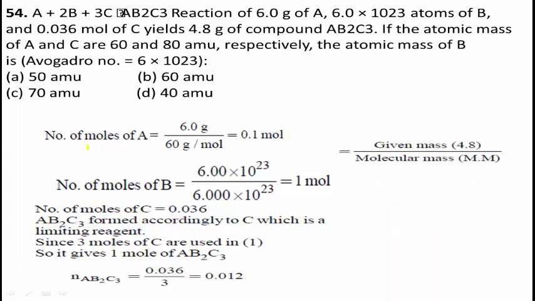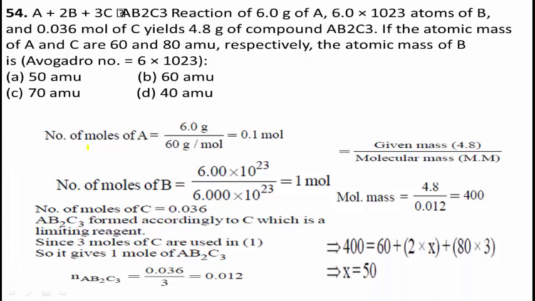Then, given mass divided by molecular mass: given mass is 4.8, so molecular mass equals 4.8 divided by 0.012, which becomes 400. Then 400 equals 60 plus 2 into B, meaning 2 into X, plus 80 into 3.